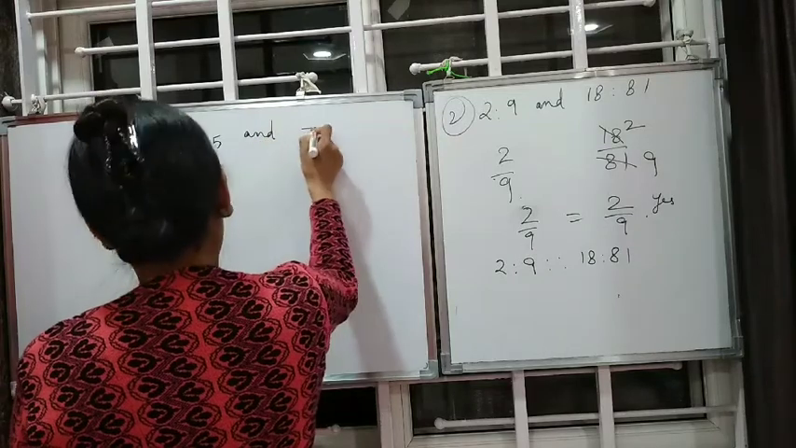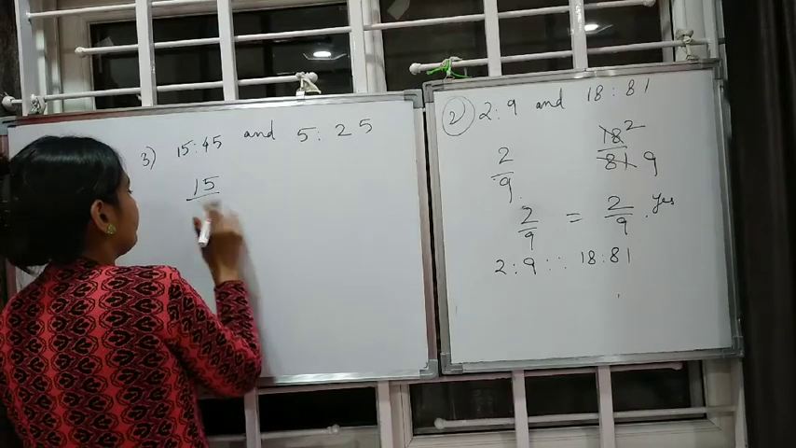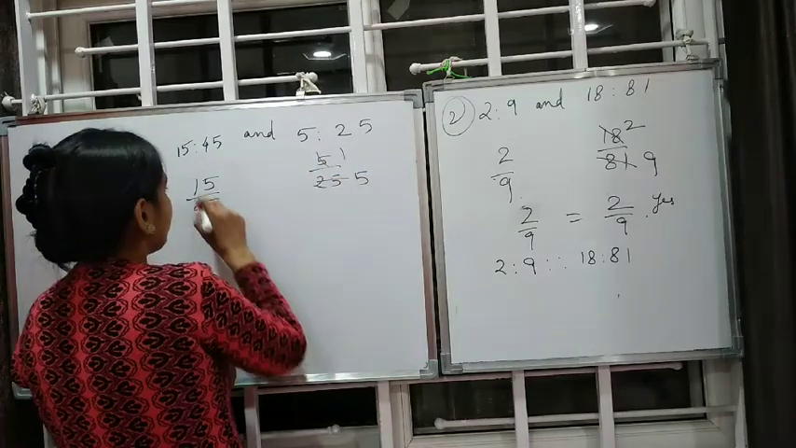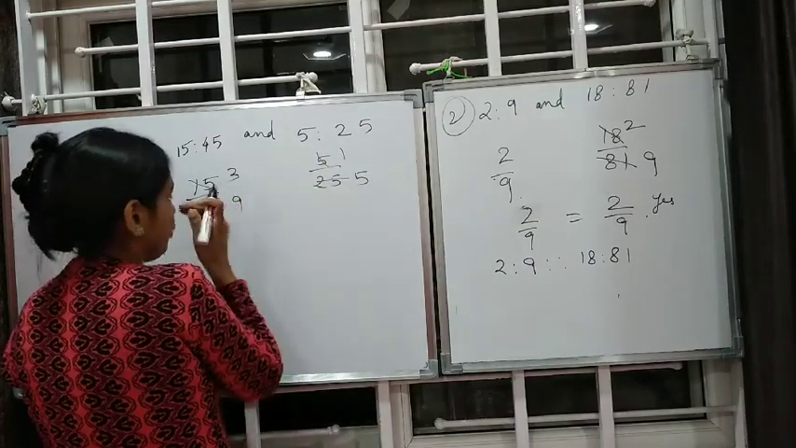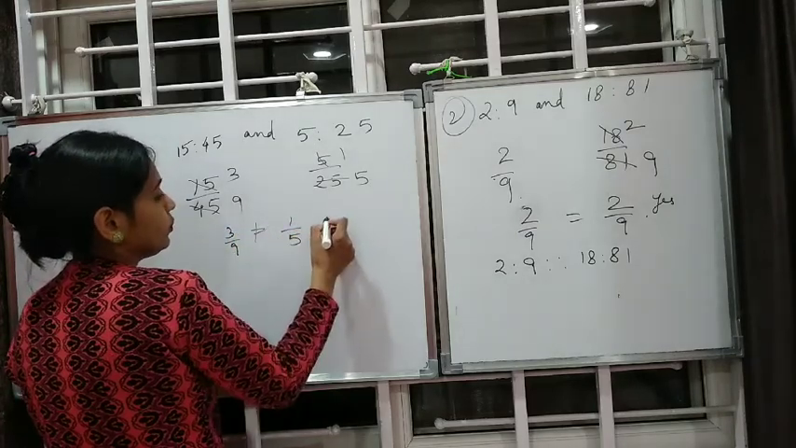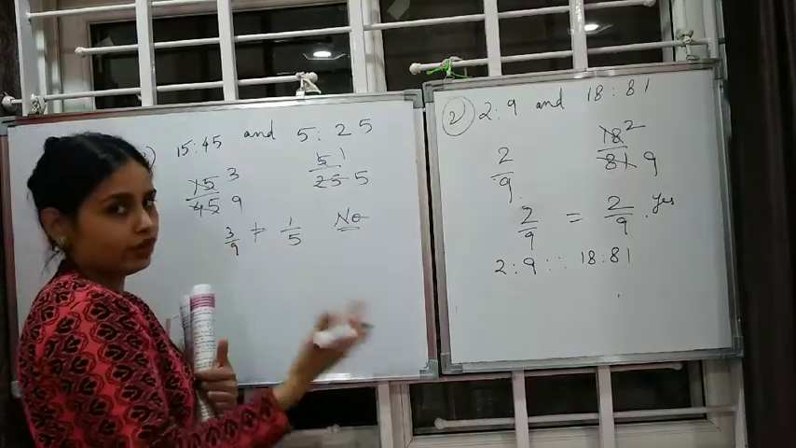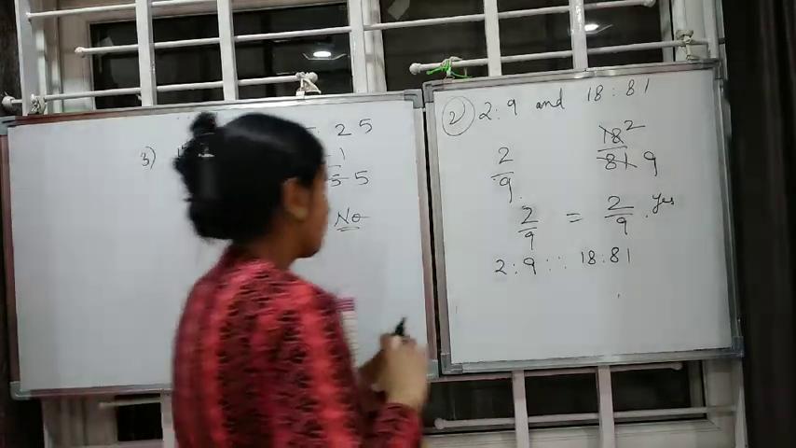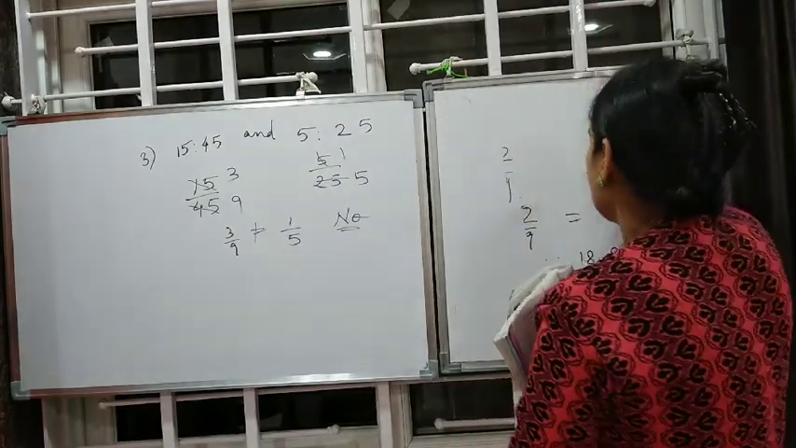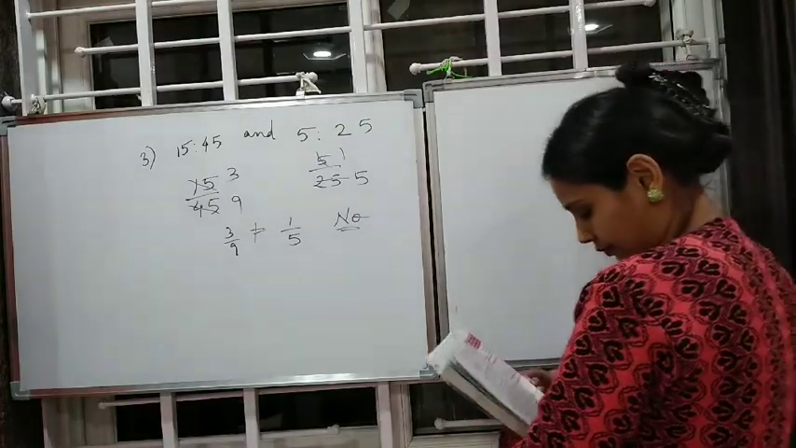15:45 and 5:25. So we compare 15 and 45 to 5 and 25. 5 ones are 5, 5 5s are 25, 5 3s are 15, 5 9s are 45. So, are they equal? No. So, they are not in proportion. So, we will not write it in this form. We will leave after no. So, this is the third one. Children, if you want, you can write this in copy or you can do it at the side in your book. This completes your third one.